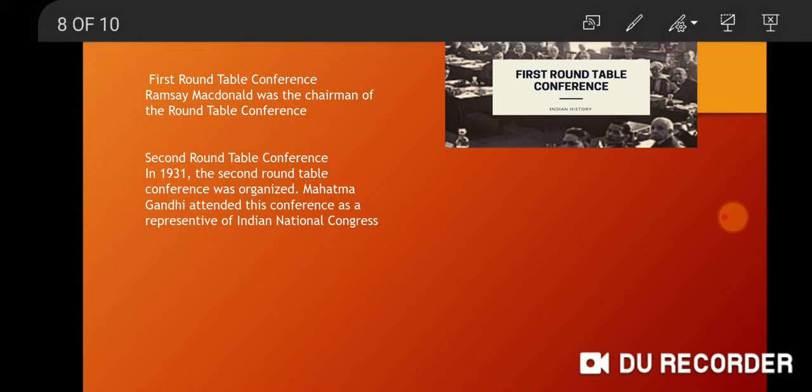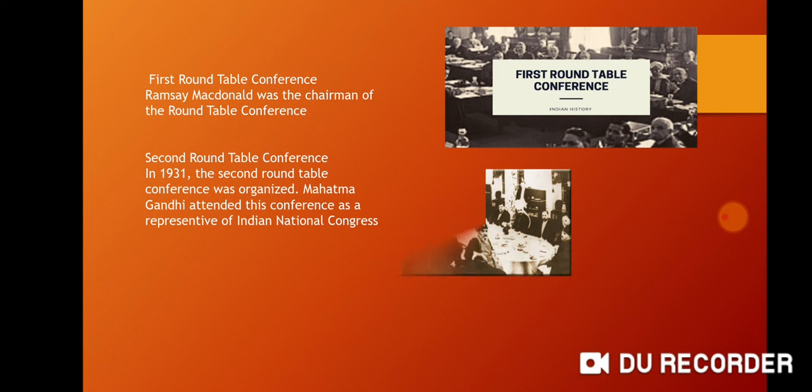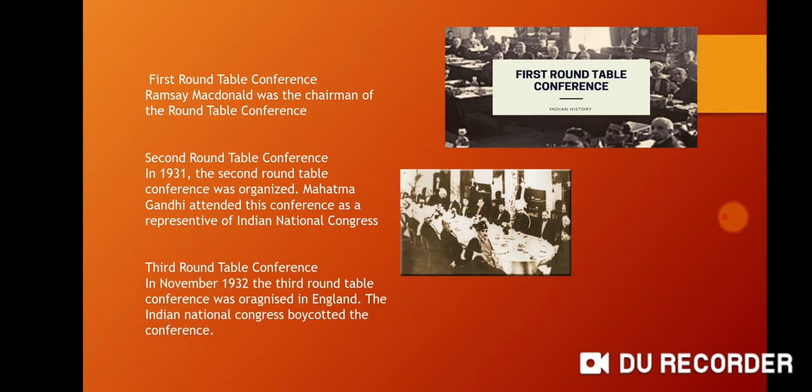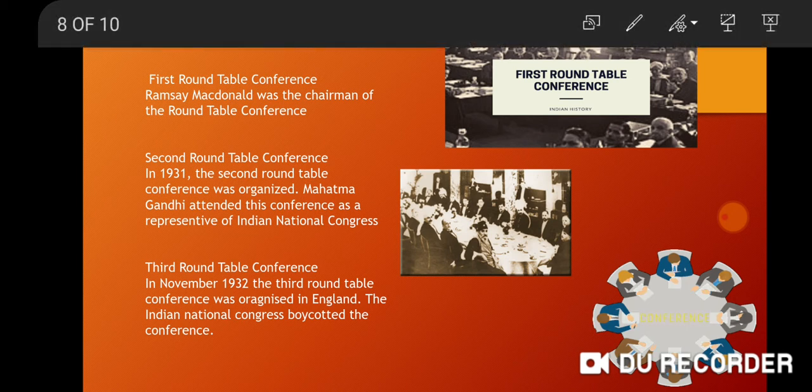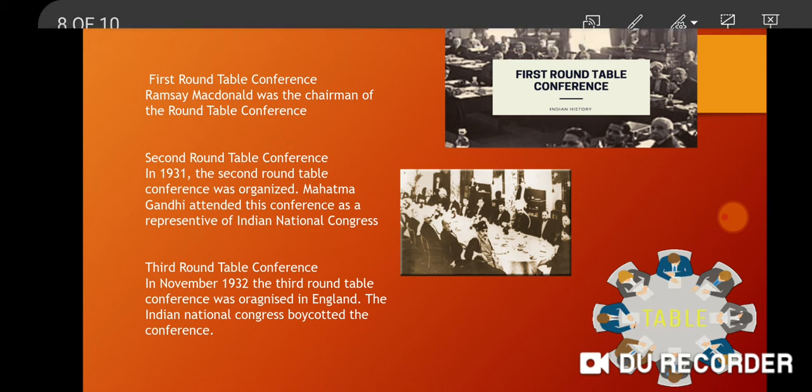Later on, it came up with the third Roundtable Conference. In November 1932, the third Roundtable Conference was organized in England. The Indian National Congress boycotted the conference. Thus, this was again meaningless. So this is how these three Roundtable Conferences were held, but it was of no use.